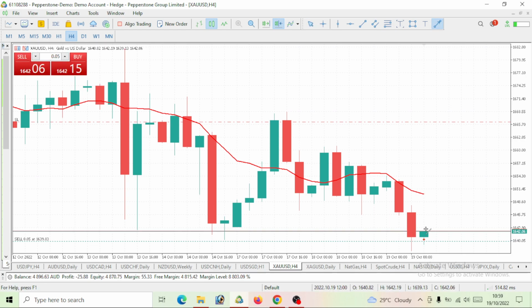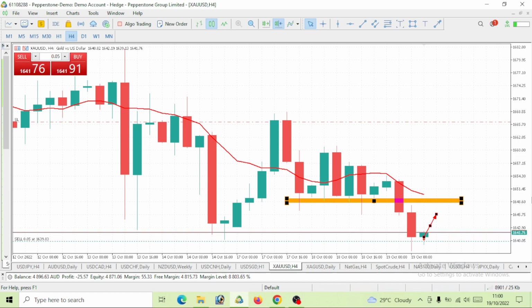Because I know a pullback will occur, at least to this level here, because price has reacted here once. Price has come to this level multiple times, then it broke below it. Once price breaks below it, definitely price should give us a pullback to test the level, which is a level of 1648. We are currently trading at 1641. Let us see, maybe a pullback will happen at 1648, then a continuous bearish move would be made on our gold for today. Once the pullback has occurred, we can enter this trade, or you can wait for this price to break below this candlestick wick.